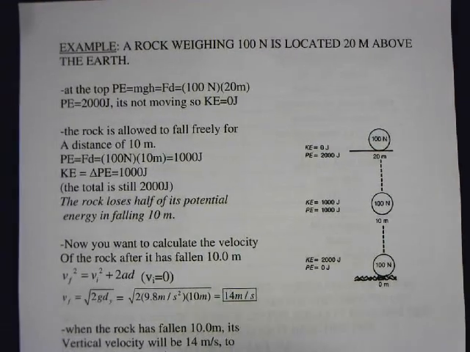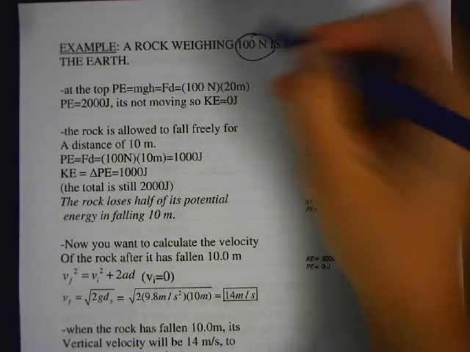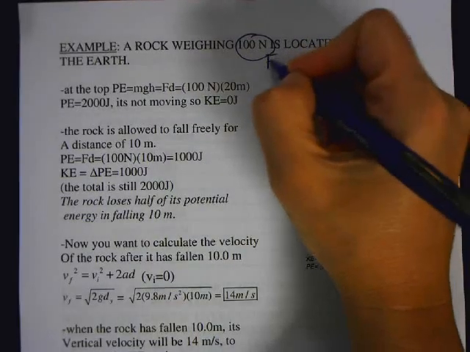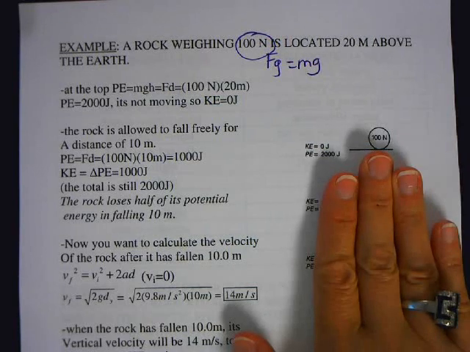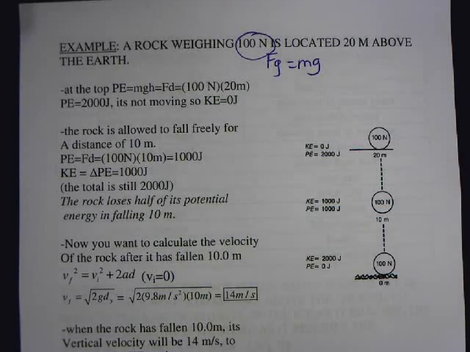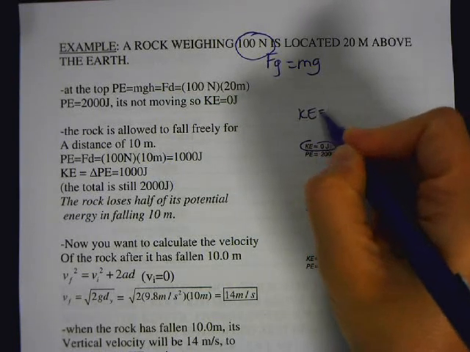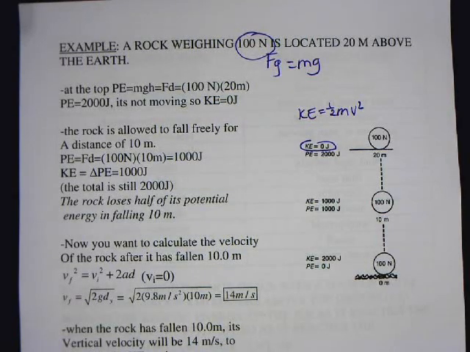Okay, so here's an example. A rock weighs 100 newtons. So remember, this 100 newtons is actually the weight, which is mg. Okay? So I have a rock here, and it weighs 100 newtons. Now, on the top, I'm holding the rock up. So the rock is not moving. So if it's not moving, we know that kinetic energy is 1/2 mv squared. But if it's not moving and the velocity is 0, the kinetic energy is 0.